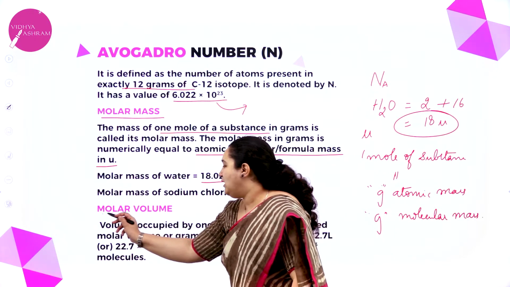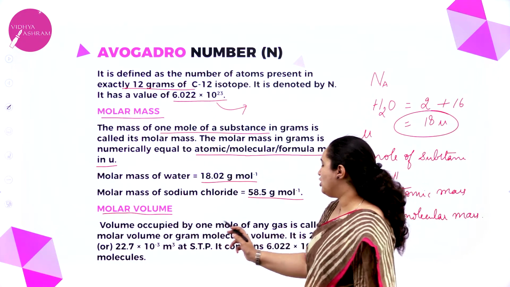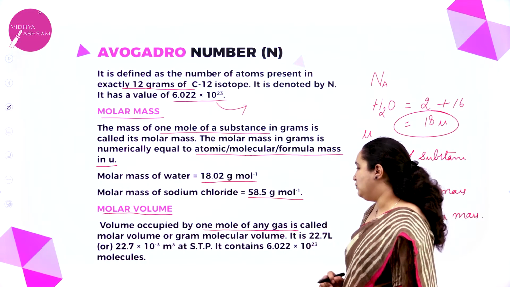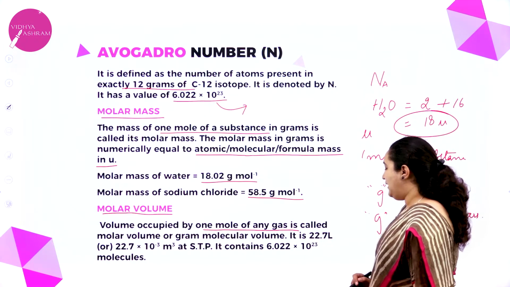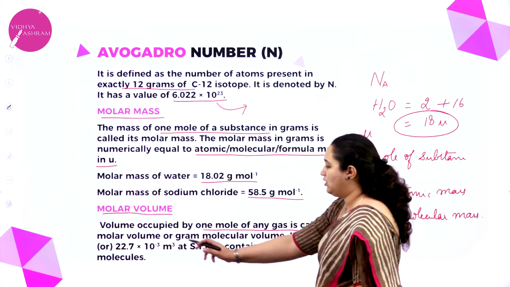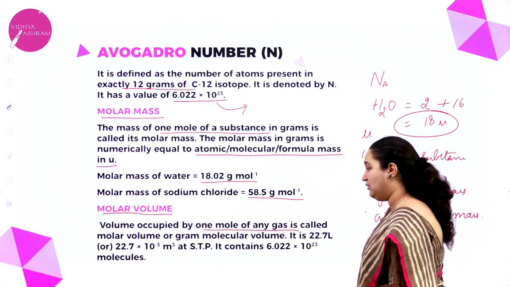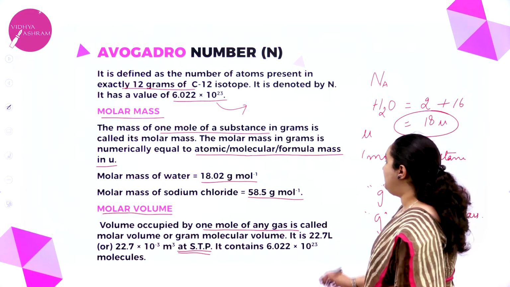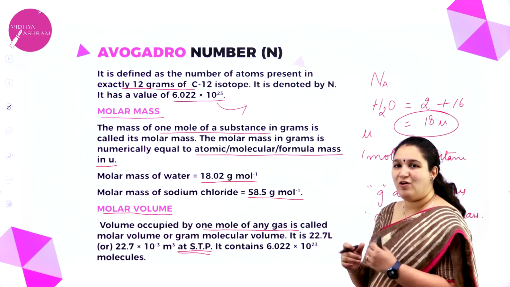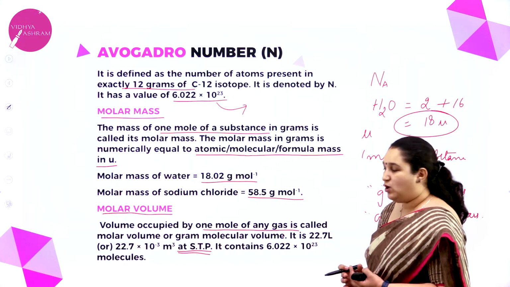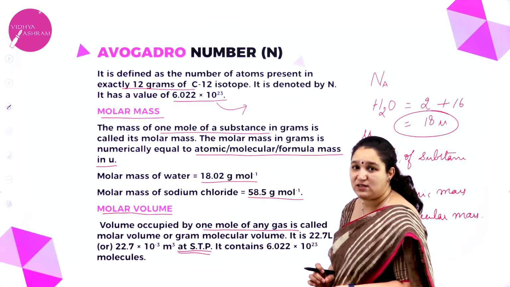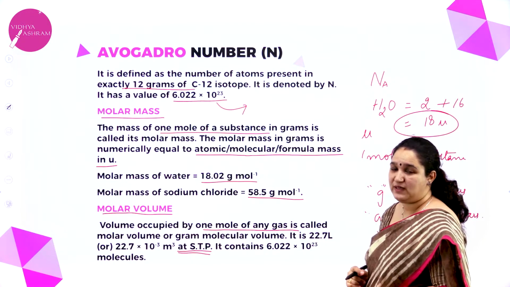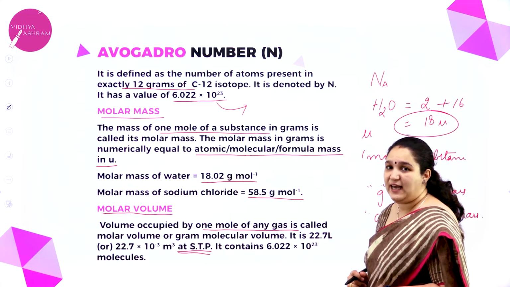Next we have molar volume. Volume occupied by 1 mole of any gas is called molar volume. It is 22.7 liters or 22.7 into 10 power minus 3 meter cube at STP. If you take 1 mole of any gas, it will occupy the volume of 22.7 liters. At which condition? At STP, standard temperature and pressure, that is 1 bar pressure and 273 Kelvin temperature.